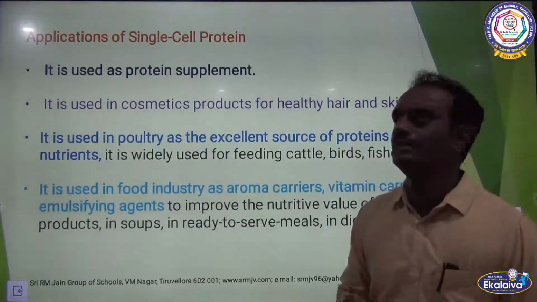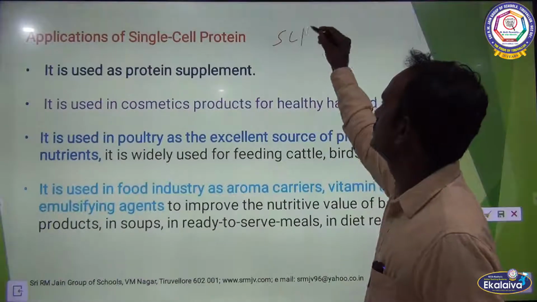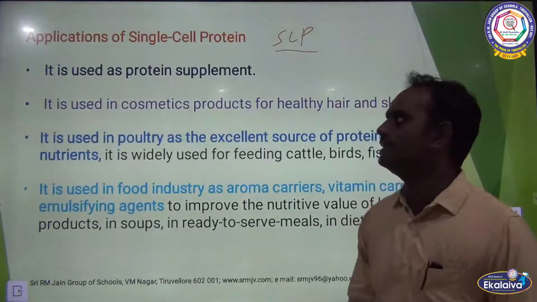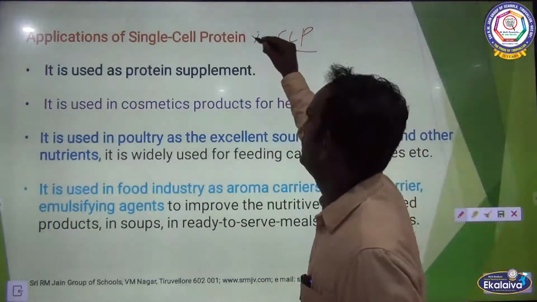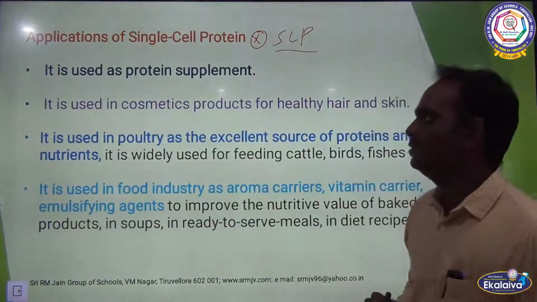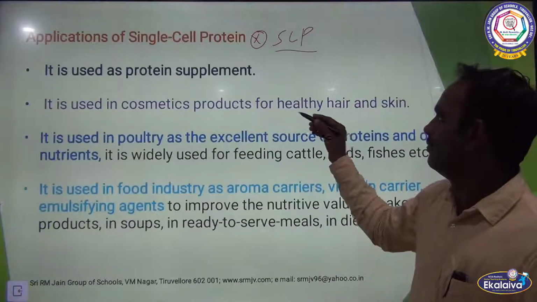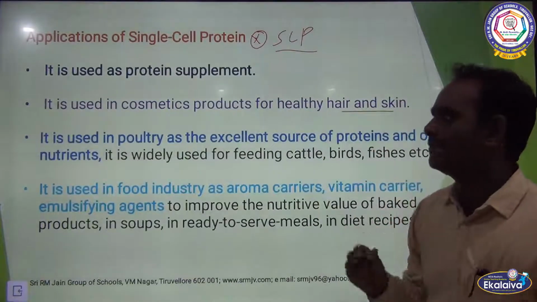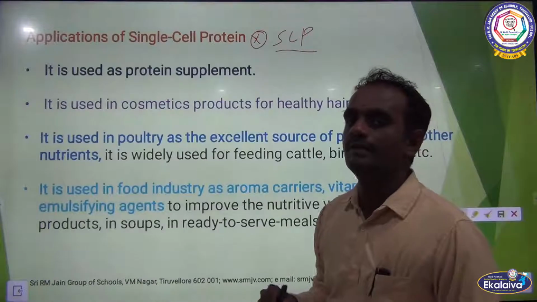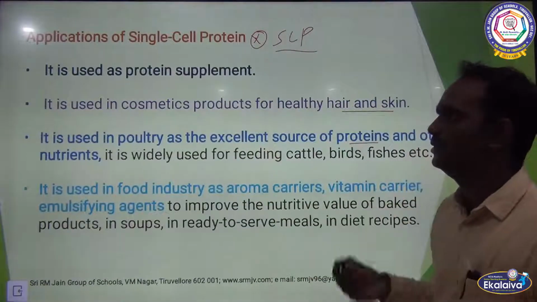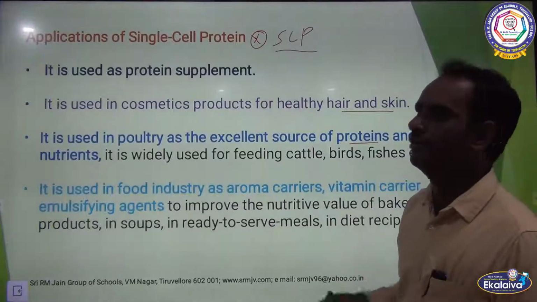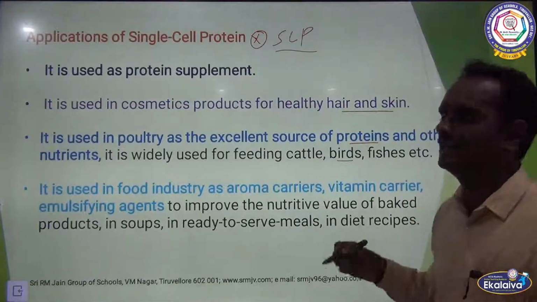Applications of SCP, single cell protein. It is used as a protein supplement because it is rich in protein. It is used in cosmetics for healthy hair and skin. It is used in poultry as an excellent source of proteins and other nutrients. It is widely used for feeding cattle, birds, fishes, etc.